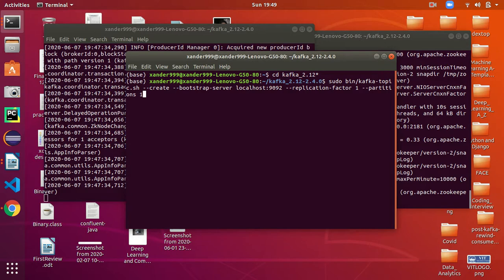In case you lose some data in one of the replicas, it will refer to another replica as a backup. You can give as many as possible. For our beginner purposes, we have taken only one. And partitions store the data in different partitions, not in a single streamlined way.